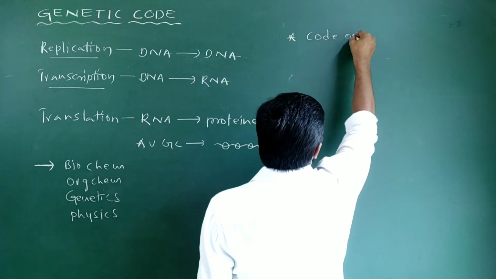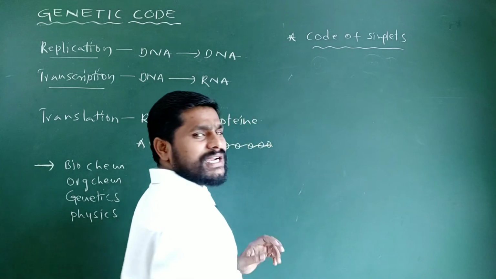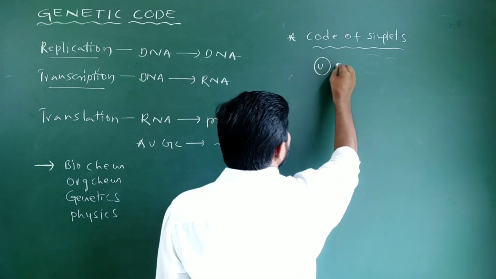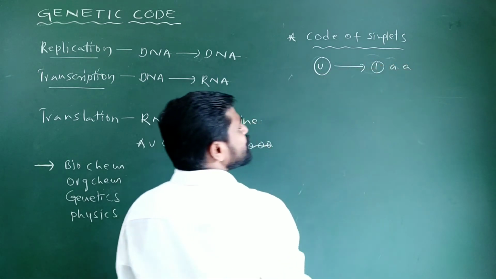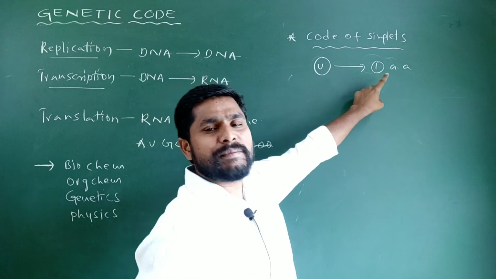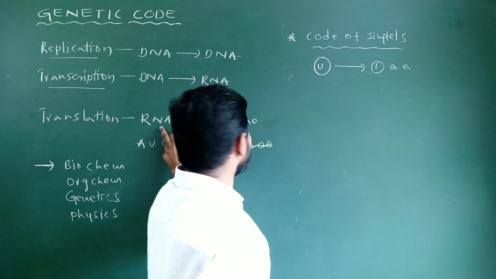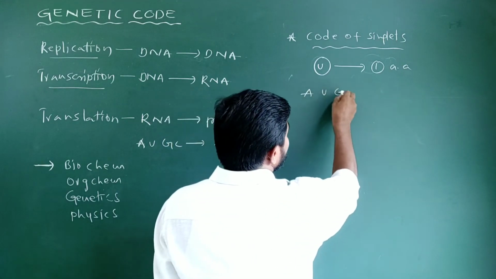according to which a single nucleotide of a nucleic acid would code for a single amino acid of a polypeptide chain. Say this is uridylate, which codes for a single amino acid in a polypeptide chain. Generally, a nucleic acid consists of 4 different types of nucleotides.